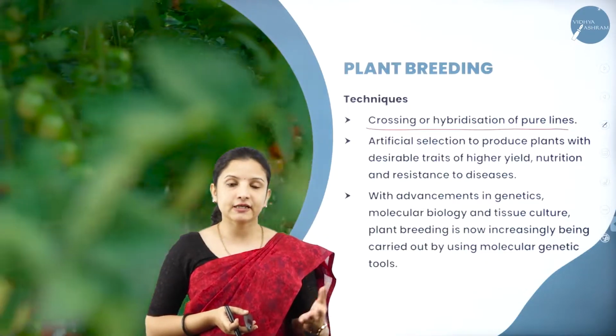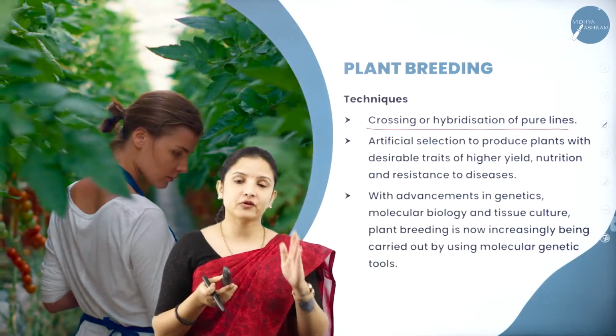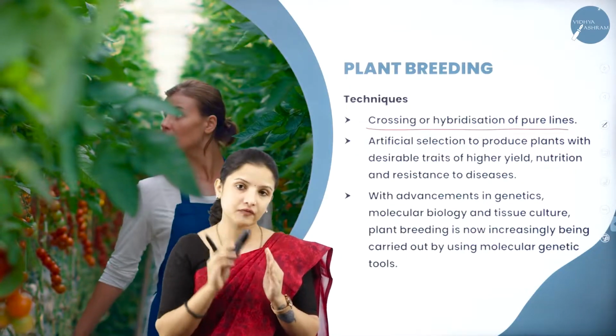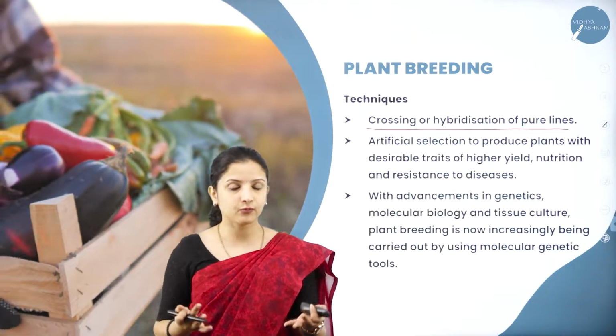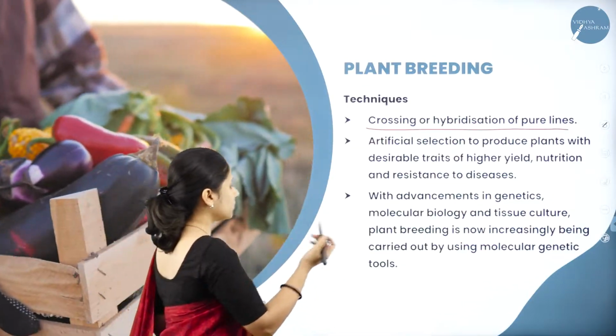Why? Because self-pollination means that from the same flower of the same plant, the pollen grains will fall on the stigma of the same flower of that plant, right? So there we cannot achieve the desirable traits we want. That is why they go in for cross-pollination. So what do they do in cross-pollination?